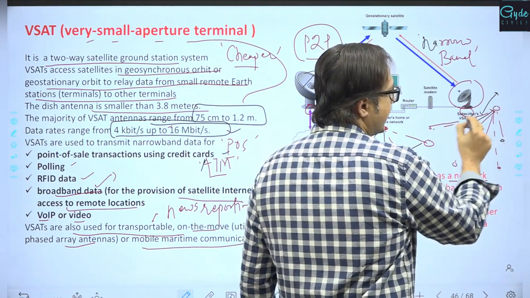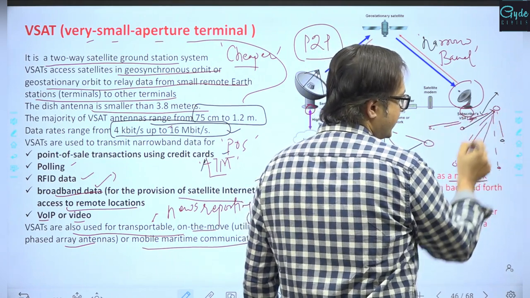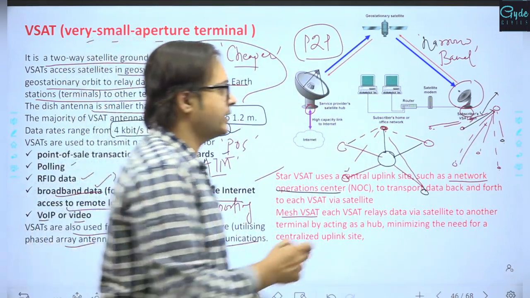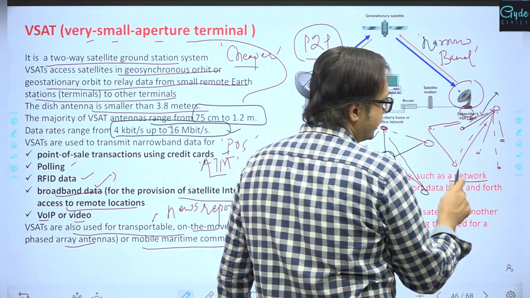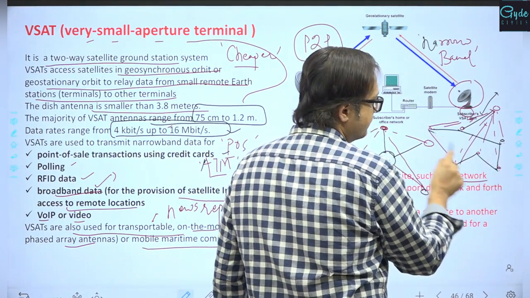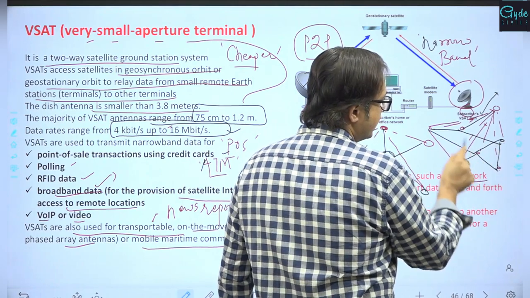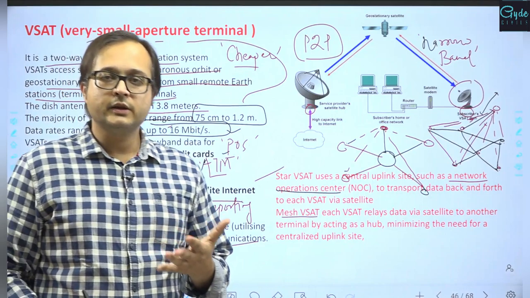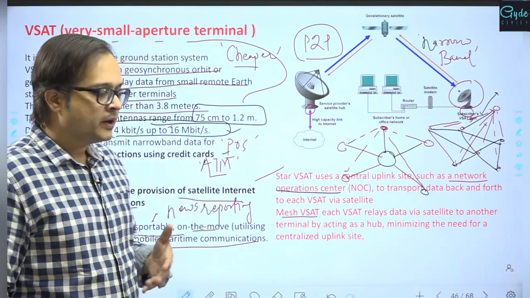They relay the data, receive the data. Bidirectional communication can be performed over here. That becomes a mesh based network where each and every node is connected to the other node using the VSAT based connection. That is termed as the mesh VSAT, right?